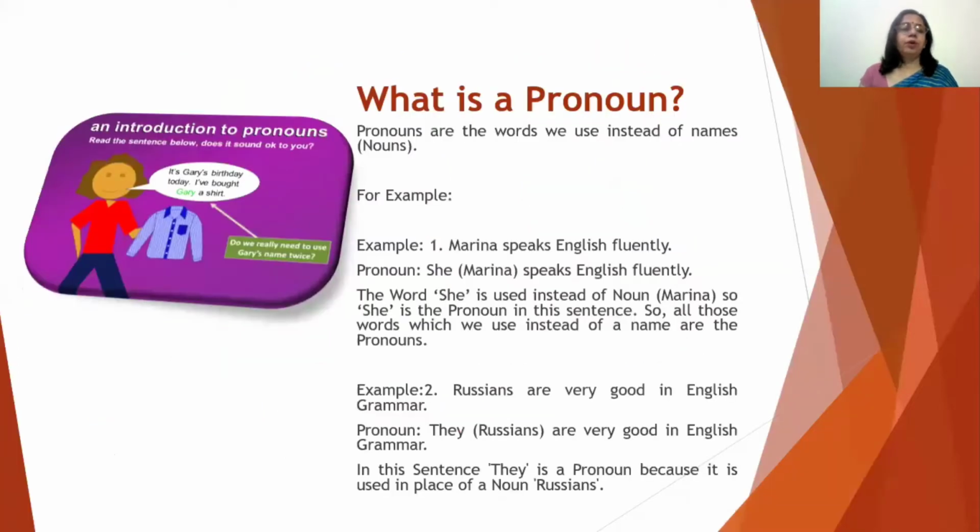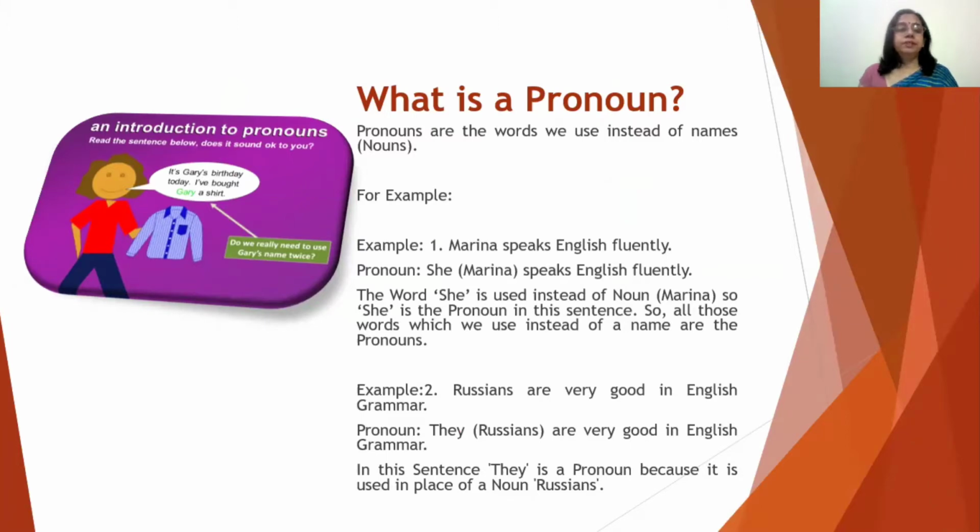What is a pronoun? Pronouns are the words we use instead of names or nouns. For example, Marina speaks English fluently. Now, Marina is the name of a person, a name of a girl. If I use some other word in place of Marina, then that word is used as pronoun.